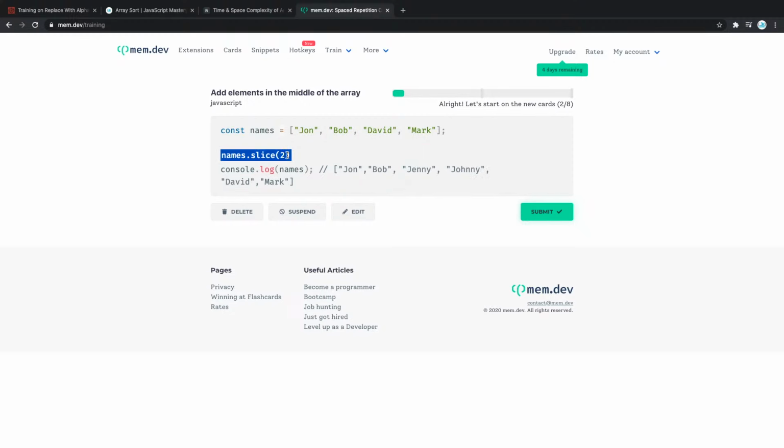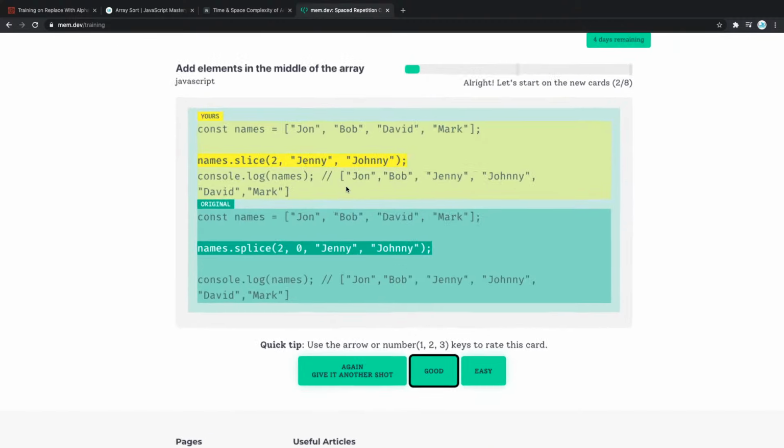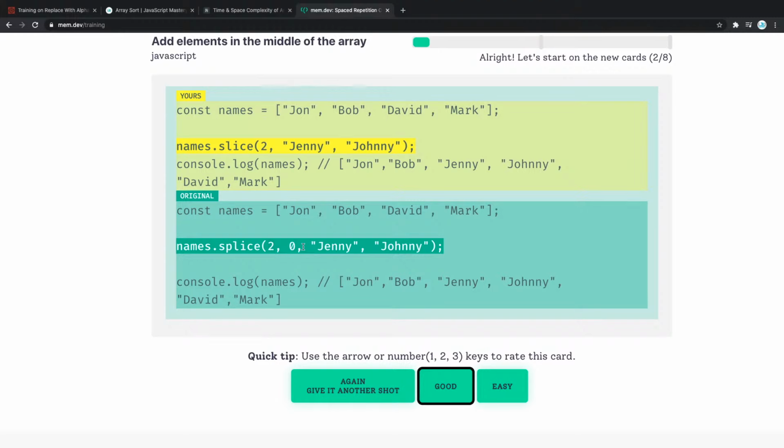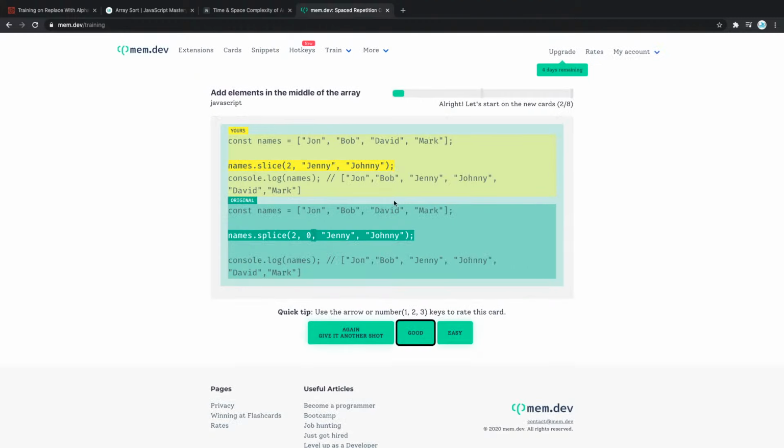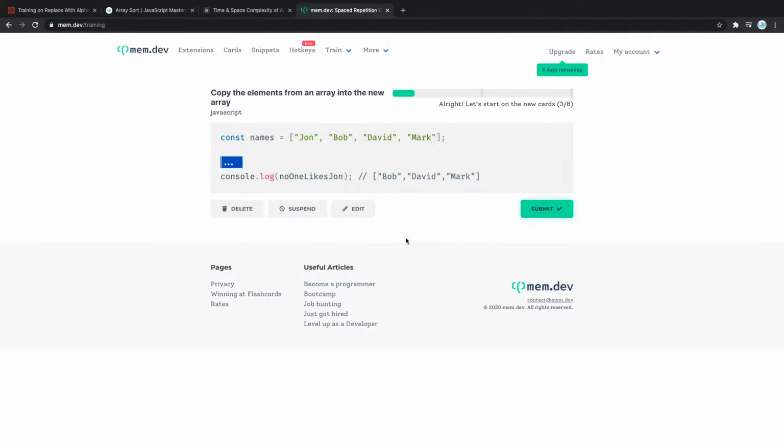So we want to add Jenny and Johnny after the second place. Let's see if that is correct. And looks like it is just a bit off. We have to say 2 and 0. I completely missed that second thing. So I'm gonna say this wasn't too easy, this was just good.